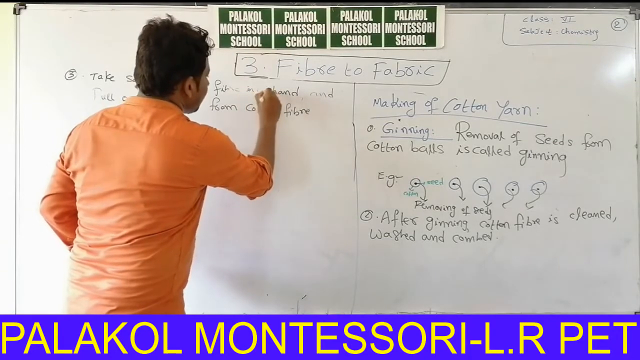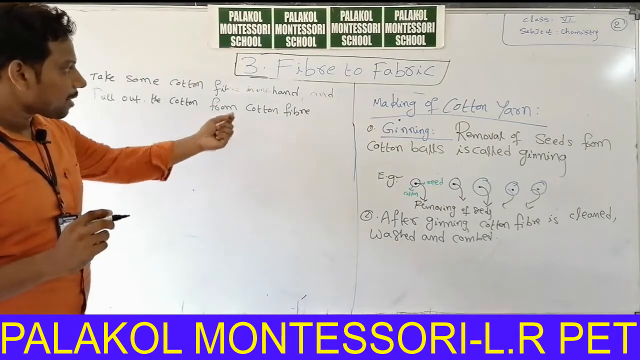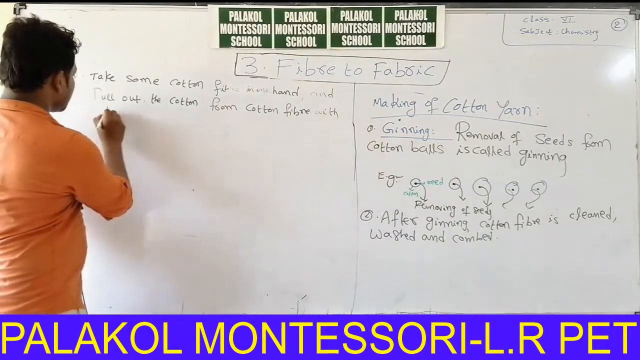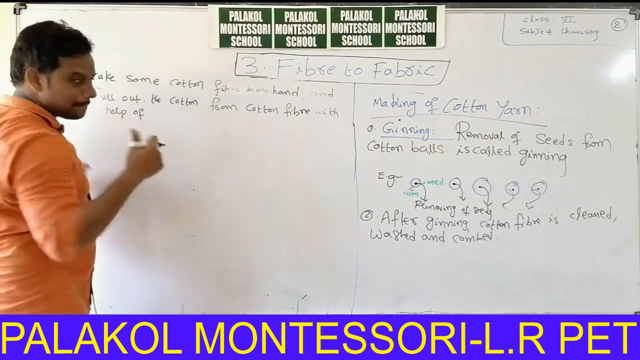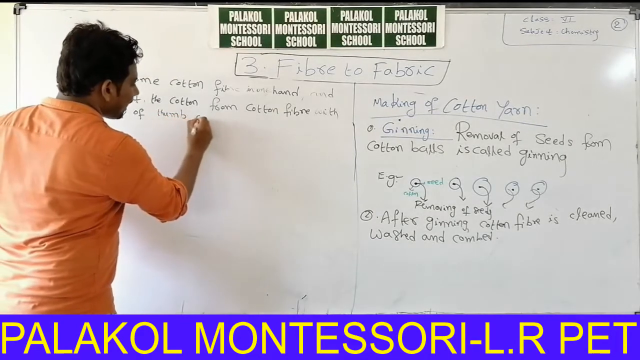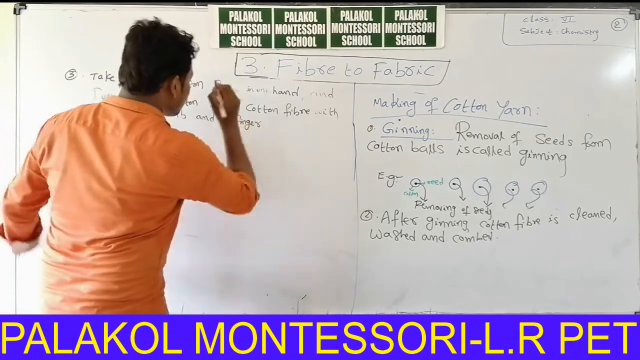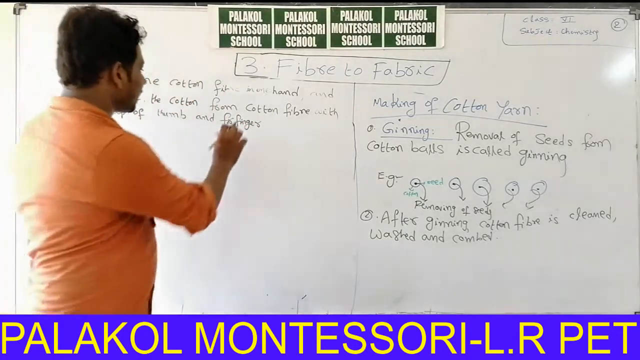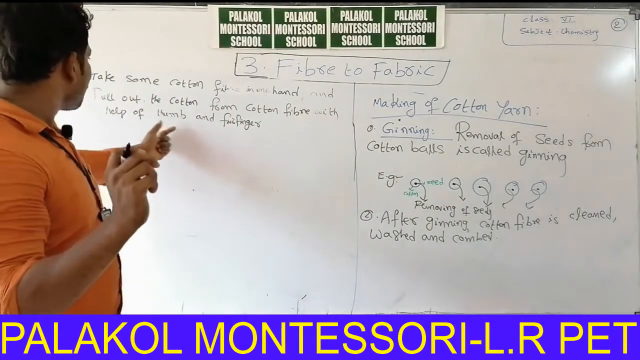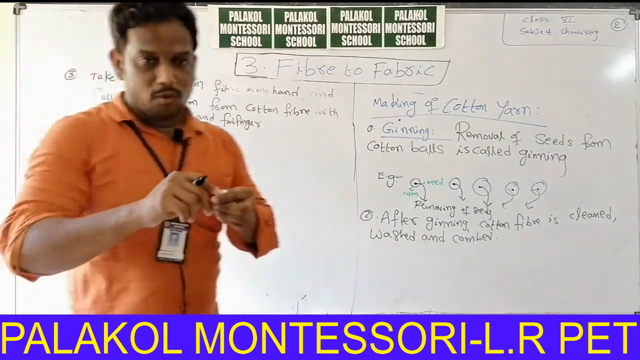In one hand, and pull out the cotton from cotton fiber with the help of thumb and forefinger. Fourth point, that means with the help of thumb and forefinger.